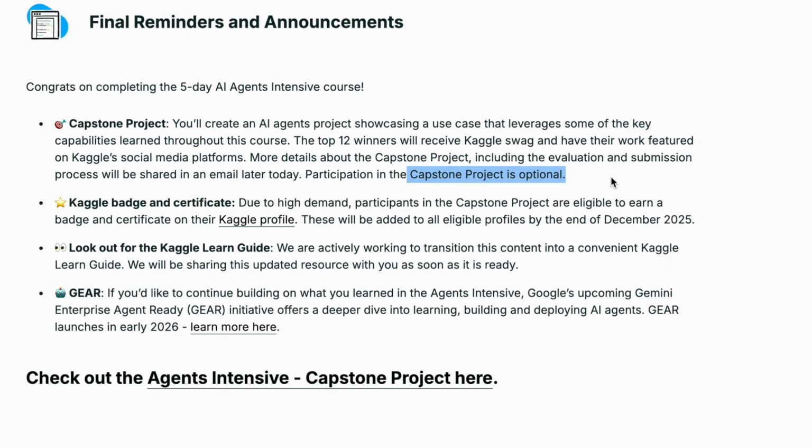If you ask me, I recommend that you go ahead and give it a try, because even if you participate, you would earn a badge and a certificate on your Kaggle profile. And if you happen to be among the top 12 winners, you will receive Kaggle swag and have your work featured on Kaggle's social media platforms. So this is actually a good way to boost your confidence and understand how much you have learned.